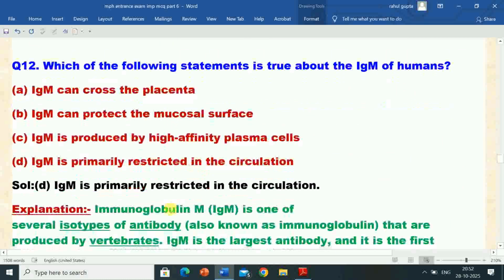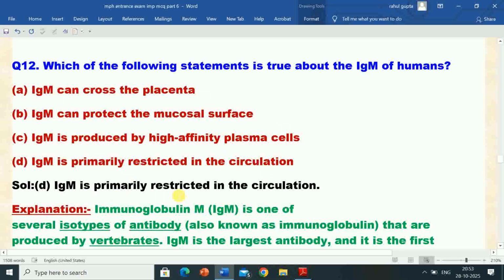Next question is question number 12. Which of the following statements is true about the immunoglobulin M of humans? Options are A. Immunoglobulin M can cross the placenta. B. Immunoglobulin M can protect the mucosal surface. C. Immunoglobulin M is produced by high affinity plasma cells. D. Immunoglobulin M is primarily restricted in the circulation. The correct answer is option D.